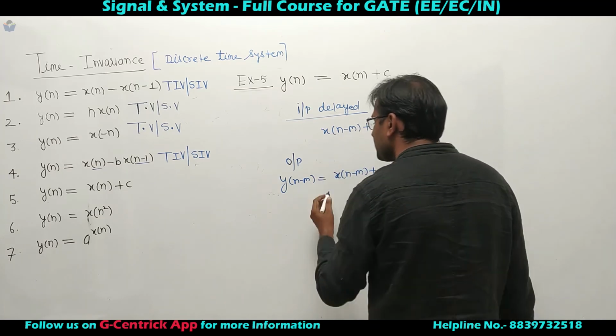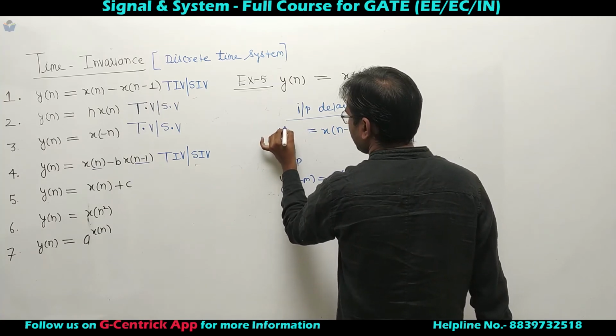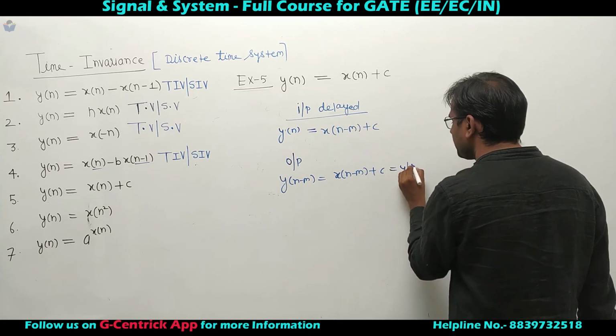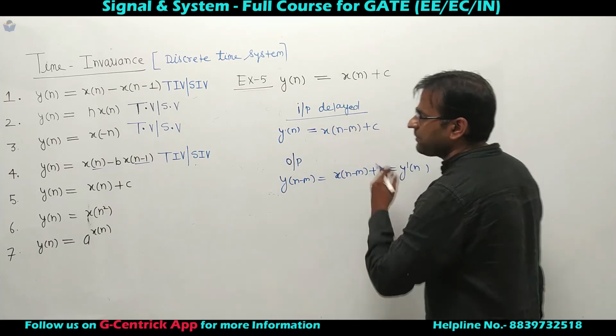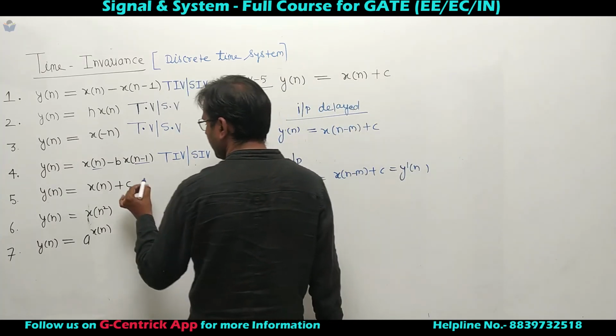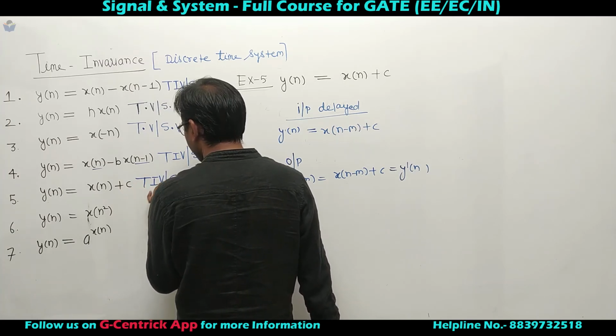These two expressions are same. This is, let's say, y prime of n, and these two expressions are same. That's why I can say this system is a shift invariant or time invariant system.